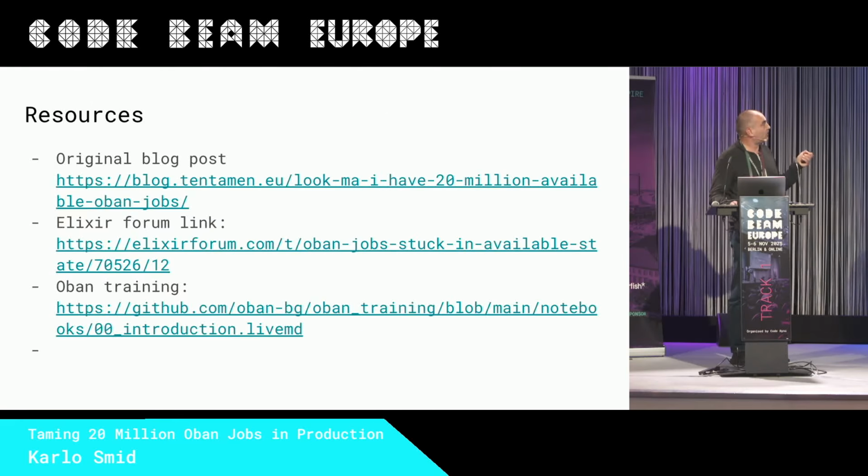So, resources. This is my original blog post explaining this problem. Here is the forum link where we asked for help, you can check it, it's free. It's a public Oban training. We got this link as part of the Elixir forum, because they are busy, but they created a set of Livebooks for free Oban with a lot of tips and tricks. Basically, there is not yet a book on Oban, and I'm not sure there will be one from them because they are really busy developing Oban. But this is an excellent starting point. You will learn a lot of tricks from Oban.